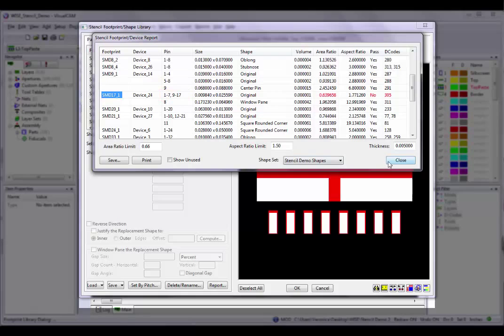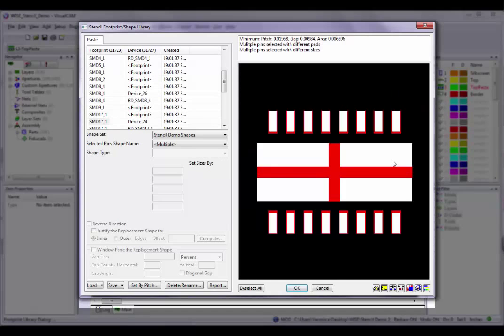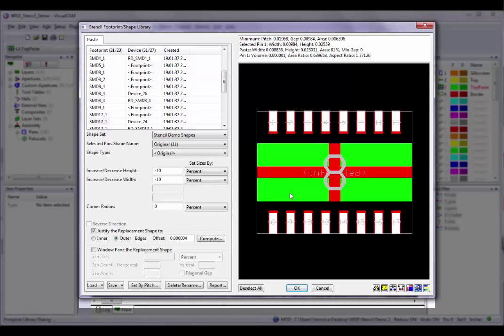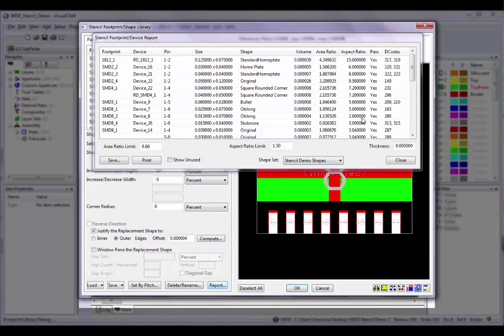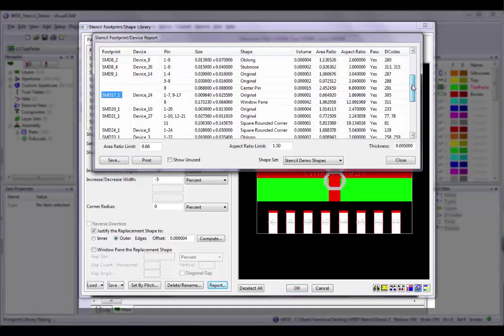Click on the footprint and the same footprint is displayed in the preview window. Unselect pin 8. As we can see from the report, pin 8 is not an issue. I will change the width from -10 to -5% and then click back on the report dialog and the report will be updated. The error is no longer highlighted as it now passes the test.